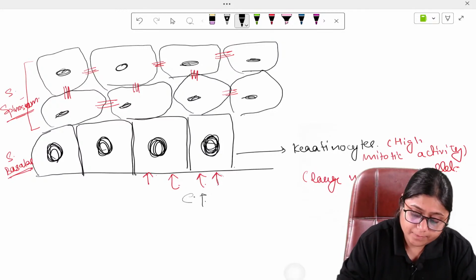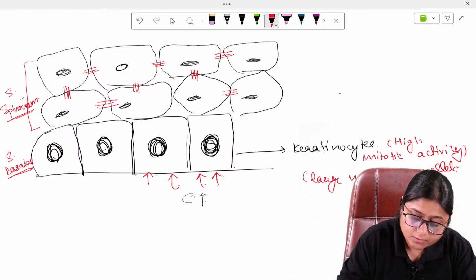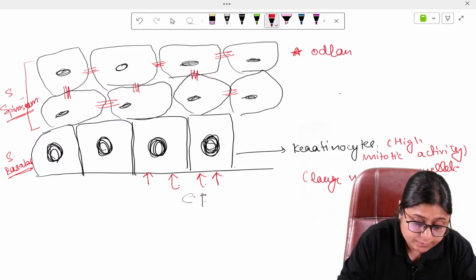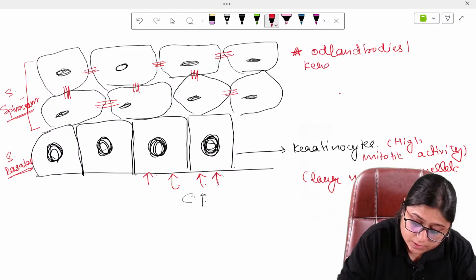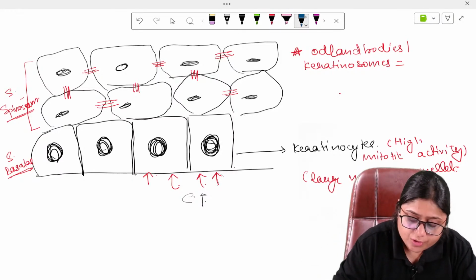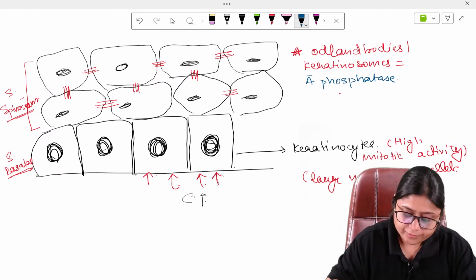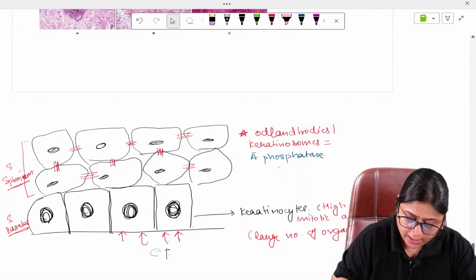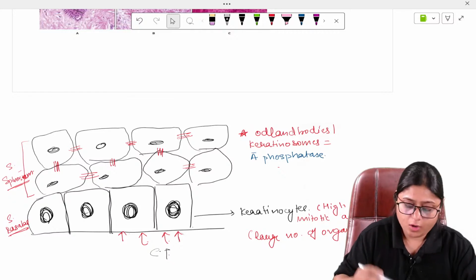This layer has Odland bodies, or keratinosomes, and the function of these keratinosomes is to produce acid phosphatase. What is the role of this acid phosphatase? This acid phosphatase will destroy the cell membrane and the cell organelles of the next layer.